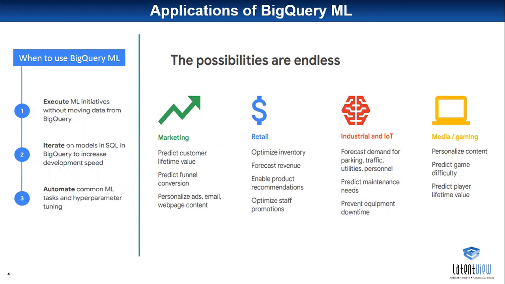Then we automate, and in a traditional way we do hyperparameter tuning, right? That comes into the picture in the automation process. These are some of the real-time applications of BigQuery ML: we can use it in marketing, retail, industrial and IoT, and media and gaming. Going to the next slide.